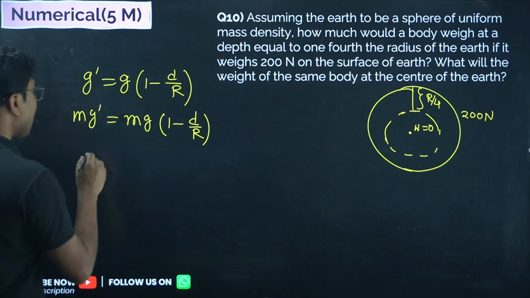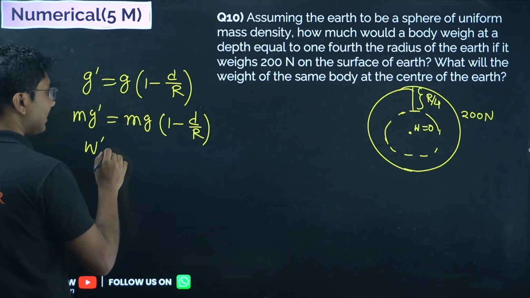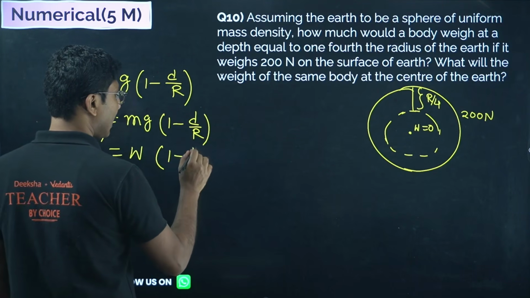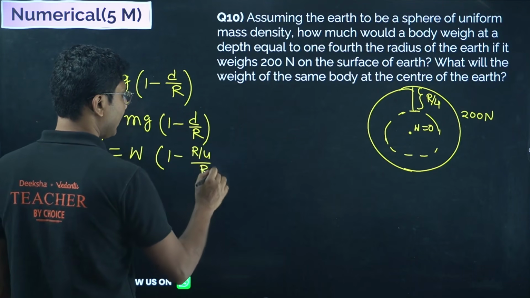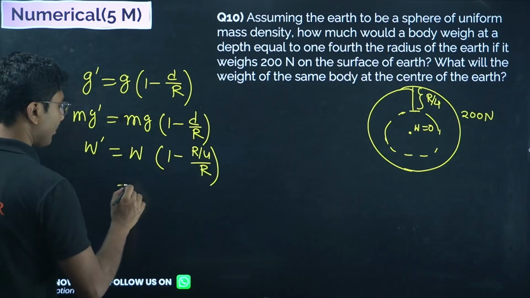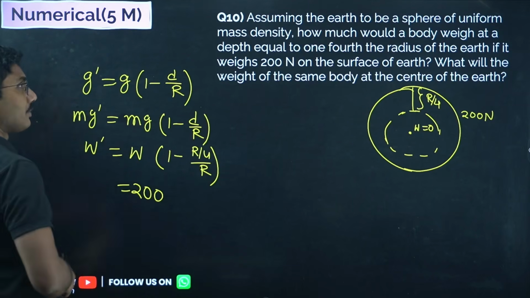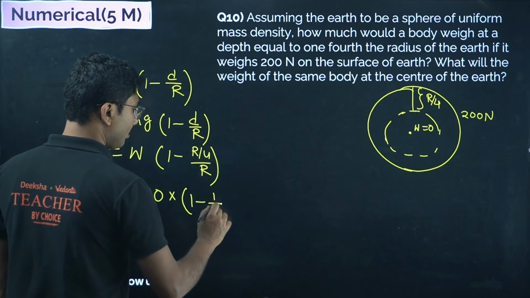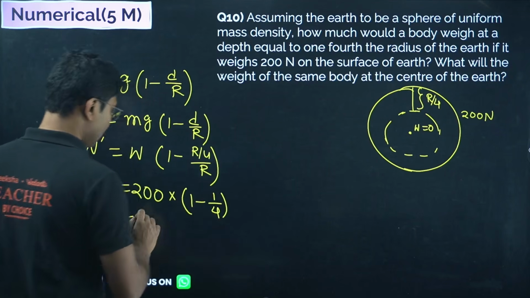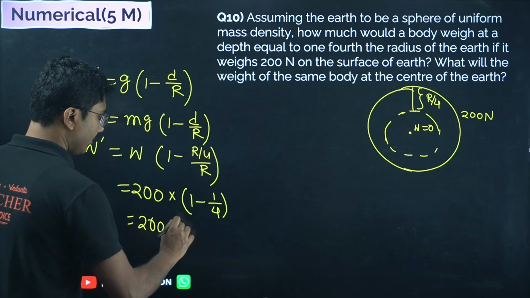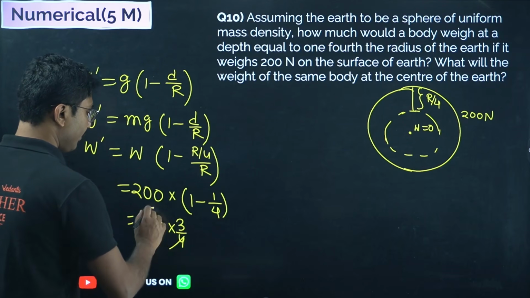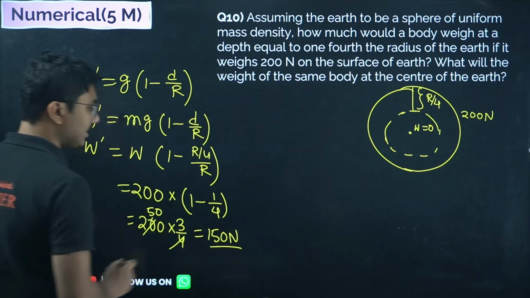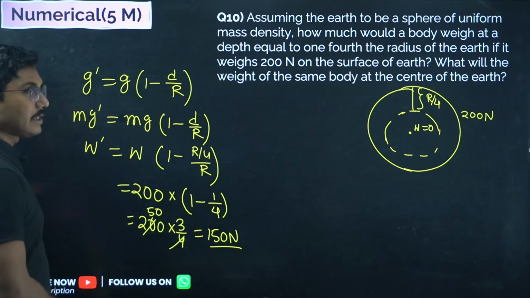And what is mg dash? mg dash is the weight inside the earth, mg is the weight on the surface of the earth. And that is 1 minus (r by 4) by r. Okay, d is given as r by 4. Now what is the weight on the surface of the earth? Weight on the surface of the earth is 200 Newton, and that will be 200 into (1 minus 1 by 4), that is 200 into 3 by 4, so it will be 150 Newton. So 150 Newton is the weight at a distance r by 4.